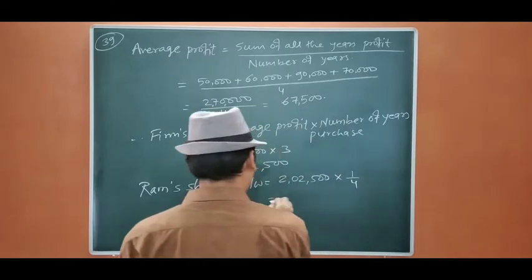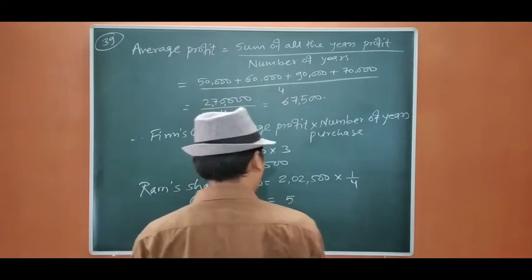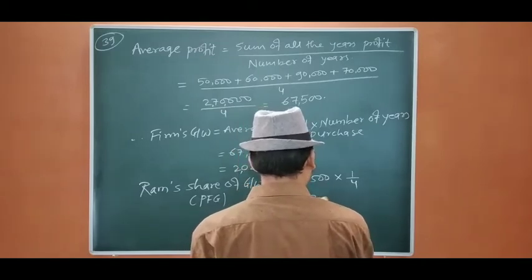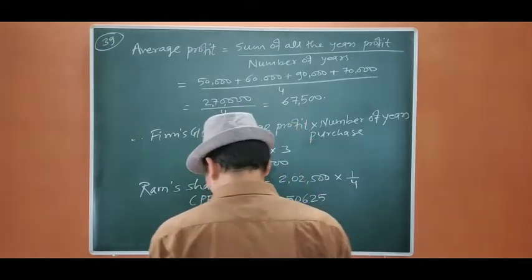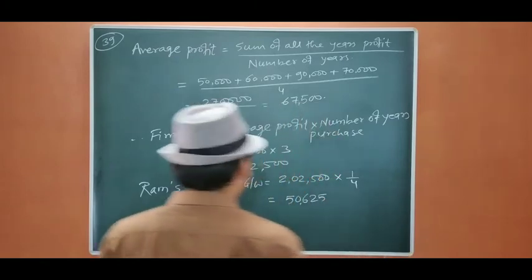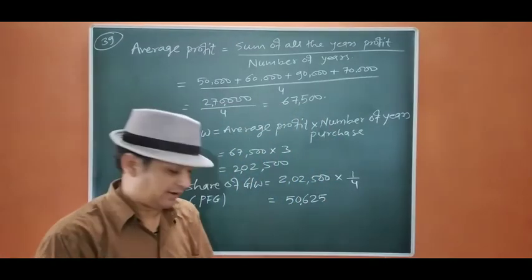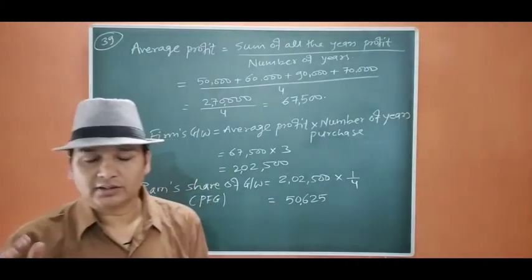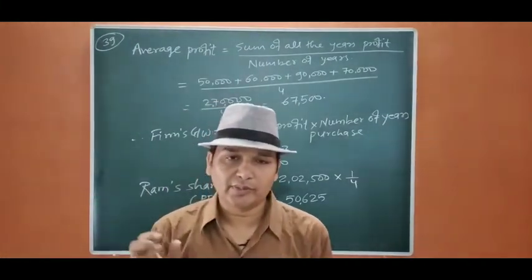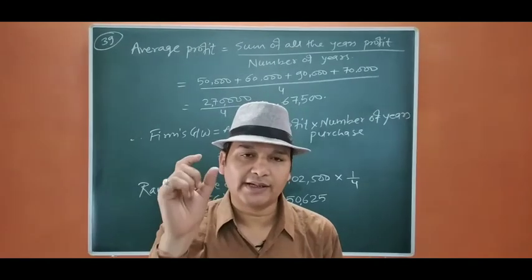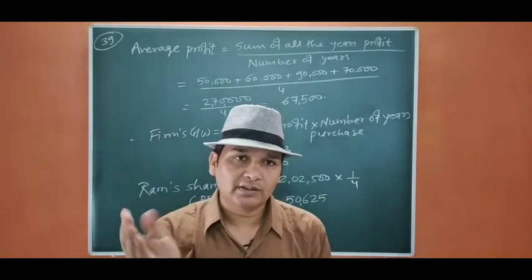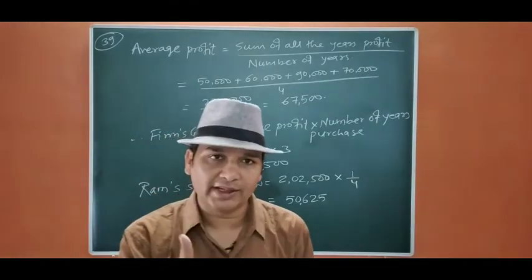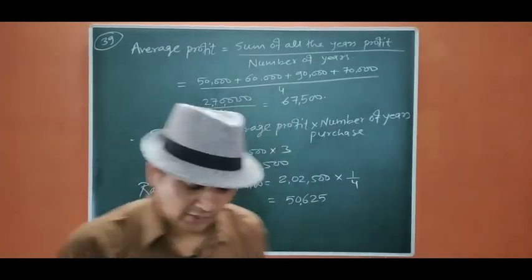So we are going to divide by 4, so it will be 50,625. Now we are going to pass the entries in all 3 cases. In this question you have to remember that only the first entry of writing off the goodwill will change, otherwise both the other entries will remain the same. Okay, so let us start.